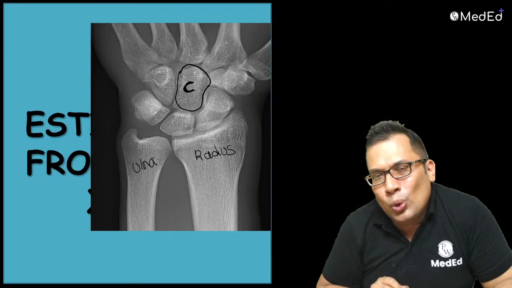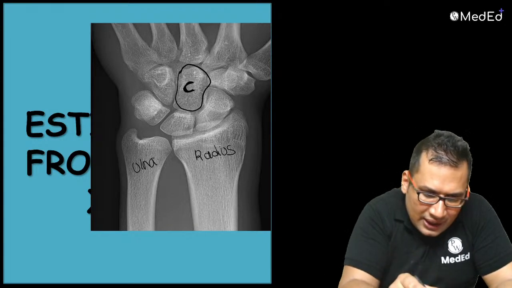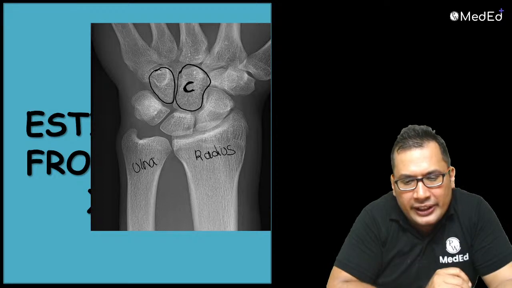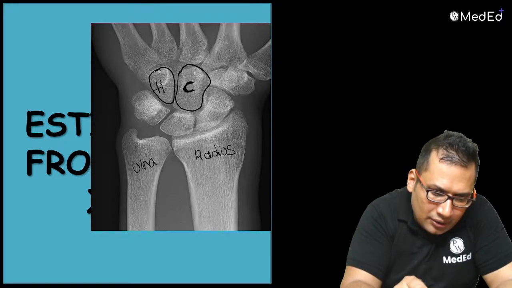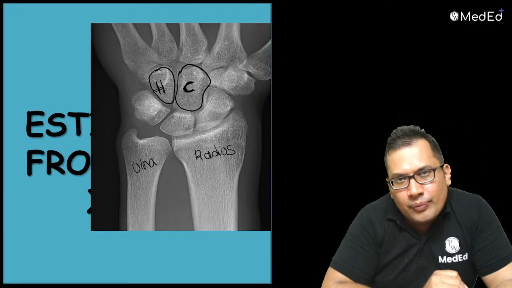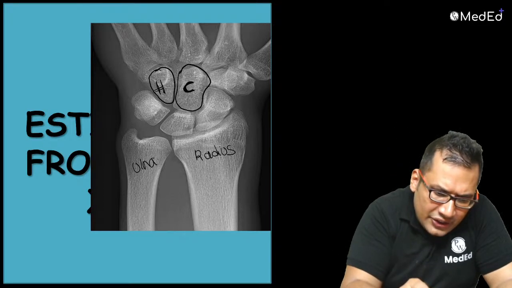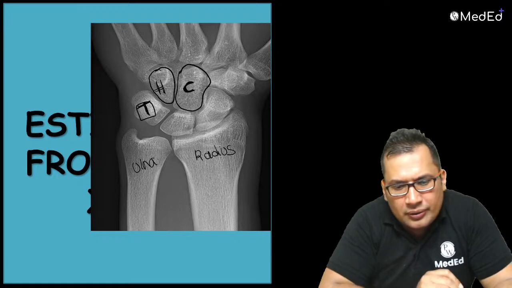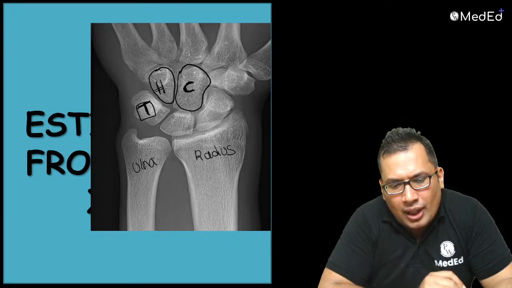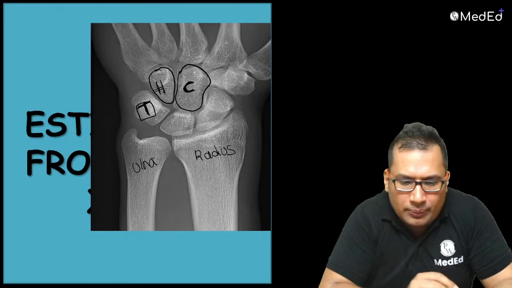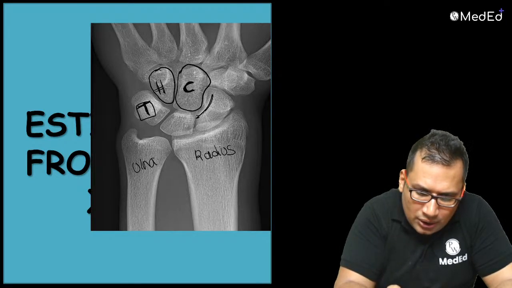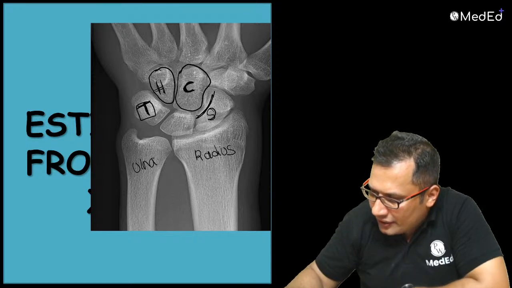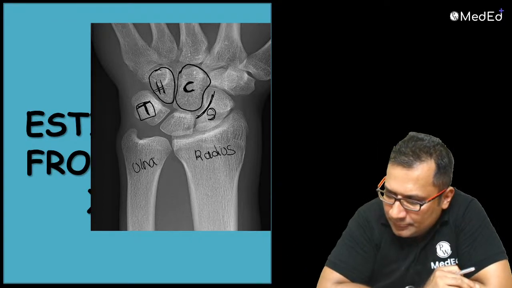The capitate appears at 2 months. Next to that is the hamate. This is the hamate. You can see the hook. Okay. And this is the triquetral. And above that is the pisiform. Pisiform, so this is the boat-shaped bone. This must be the scaphoid. Scaphoid. Anybody can answer what is the age of this X-ray?